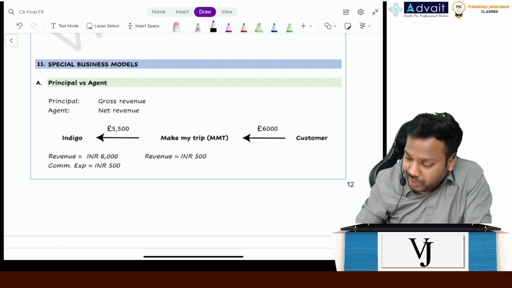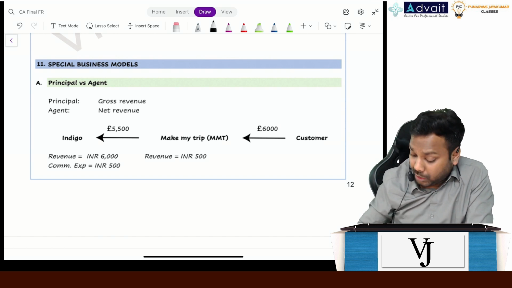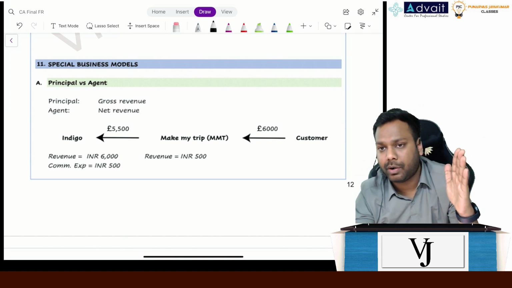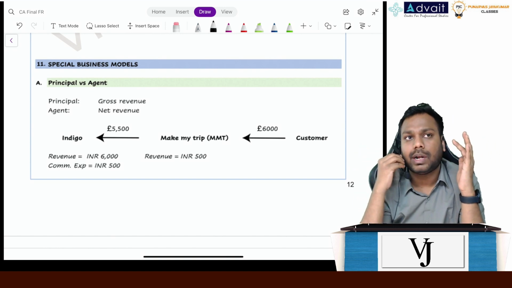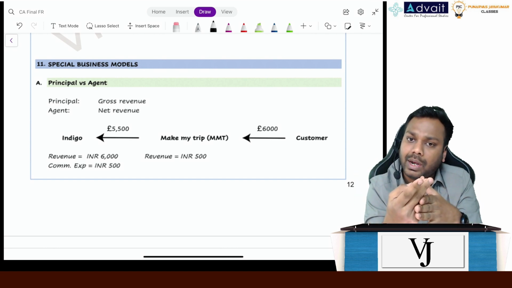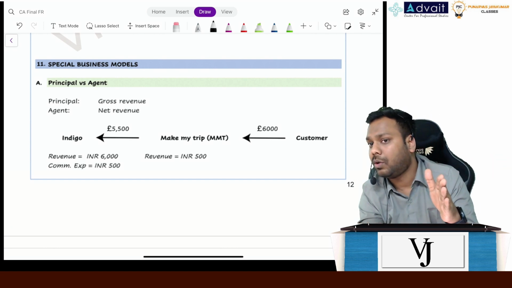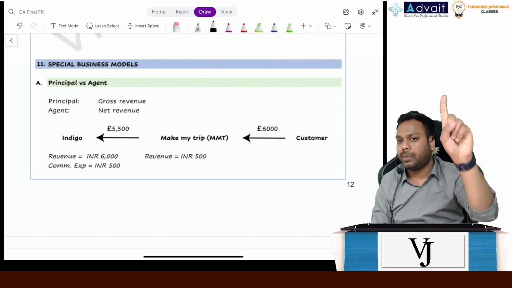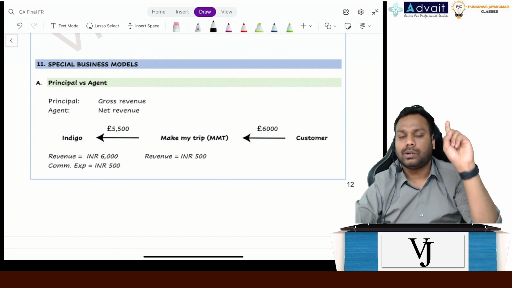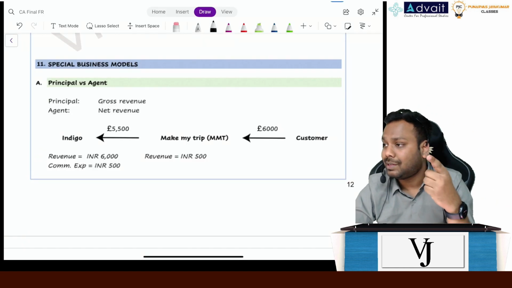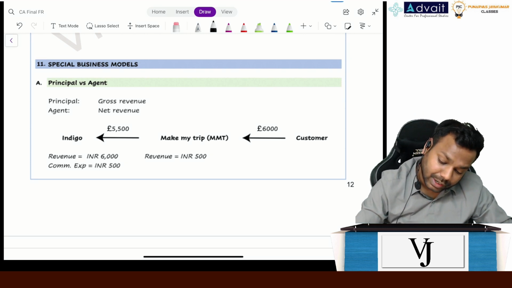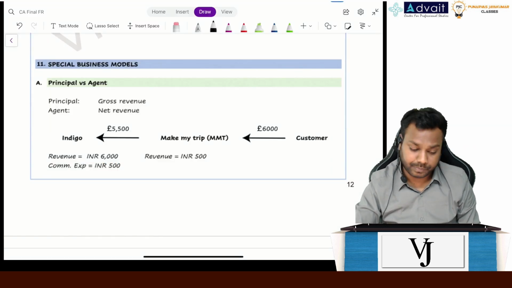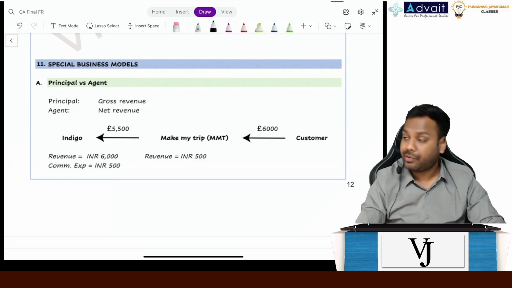Now, when does a PO get satisfied? When the control is transferred, right? Now the control can get transferred in two manners: either point in time or over a period of time. How to assess that? There are three conditions. If any one of them is satisfied, over time. If none of them is satisfied, point in time. The three conditions are: the customer simultaneously receives and consumes the benefit as the entity performs; the entity's performance creates or enhances an asset that the customer controls; and the third one is enforceable right to payment and no alternative use, right? So all the 5 steps are clear now.